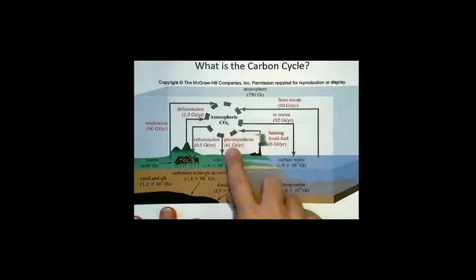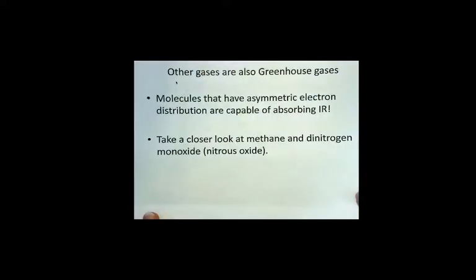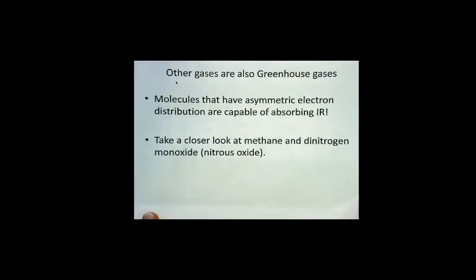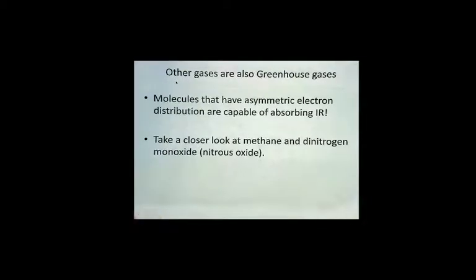But we want to understand why we talk so much about carbon dioxide and not about some of these other greenhouse gases. Those other greenhouse gases, of course, are gaseous molecules that have asymmetric electron distribution and that are capable of absorbing infrared radiation, which is most of the other gases other than the small diatomics, which dominate our atmosphere. Oxygen, nitrogen, and even argon don't have vibrational modes.